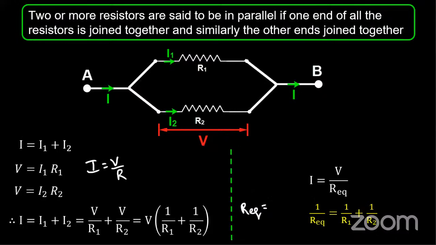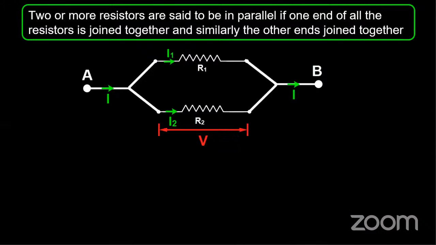So it will be R1 plus R2 by R1 R2. Is that R1 R2 by R? Okay. R1 R2 by R1 plus R2. R1 R2 divided by R1 plus R2. This is my R equivalent for this.